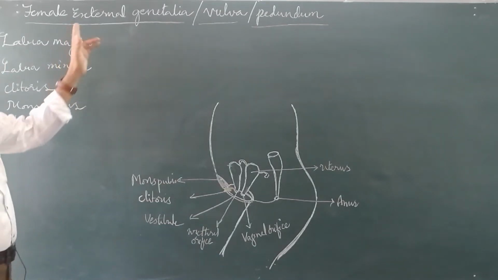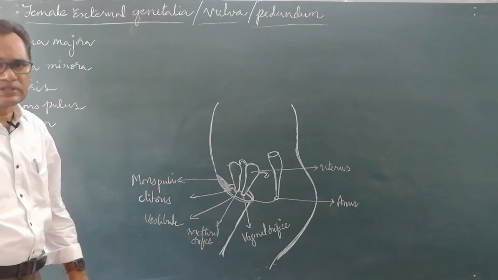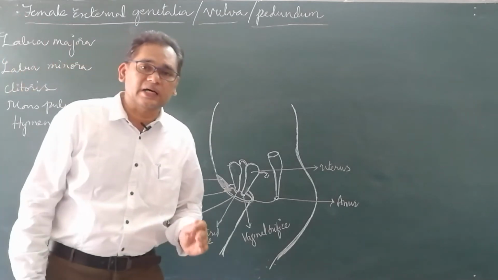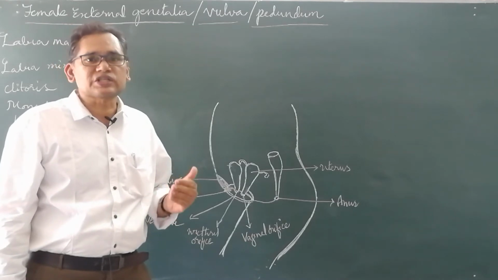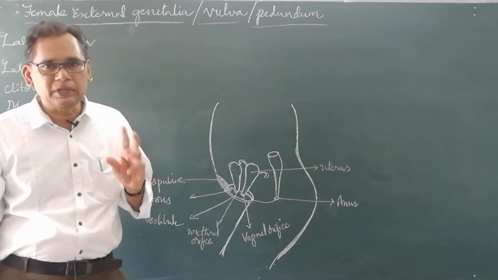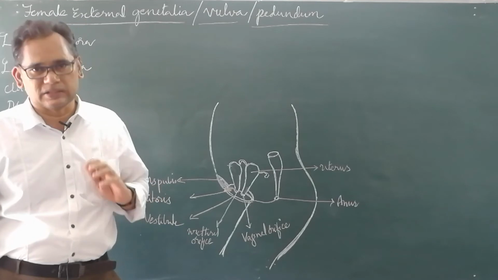Now, what does female external genitalia mean? They are the structures present wrapping around the female genital organs.